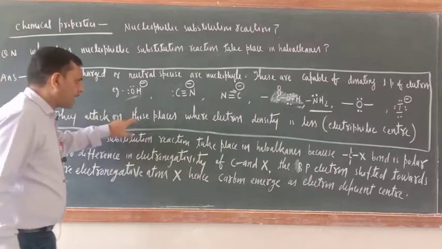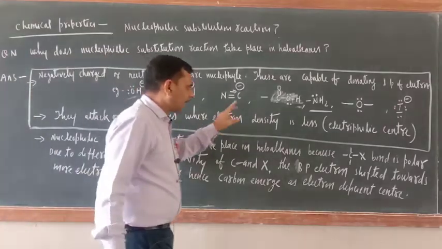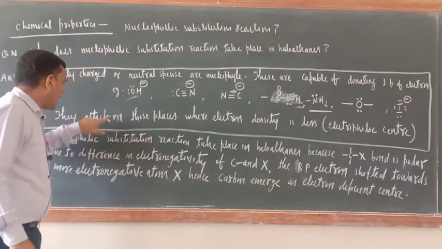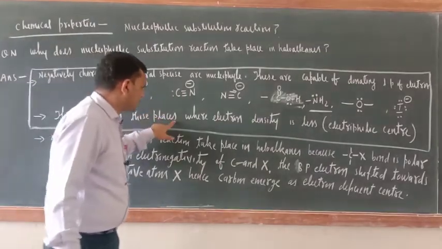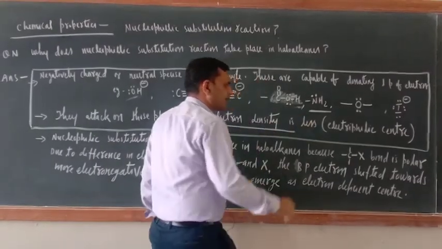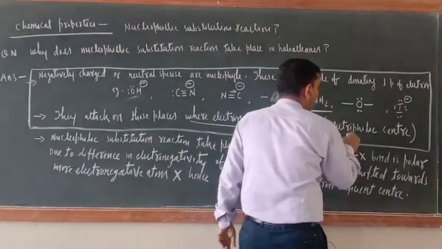They attack on those places where electron density is less. Nucleophile always attacks on those places where electron density is less. That is known as electrophilic center.